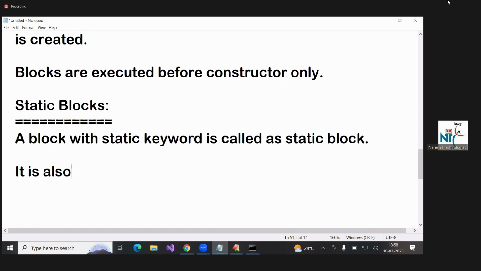It is also called a static initialization block.